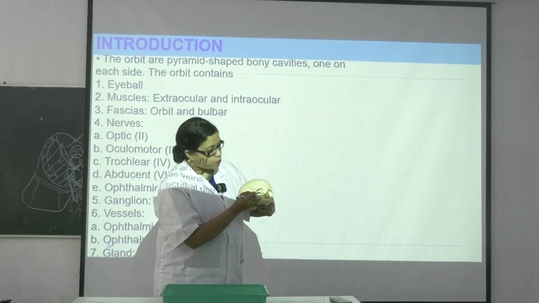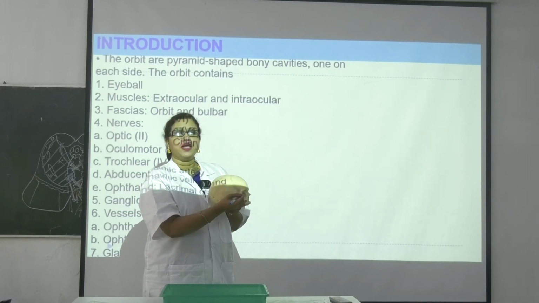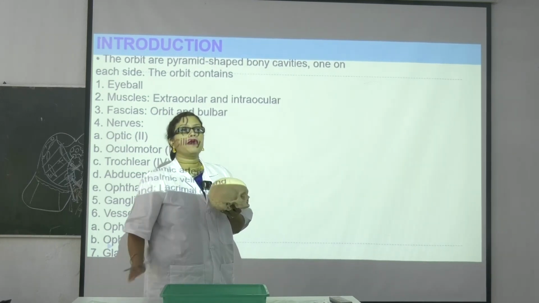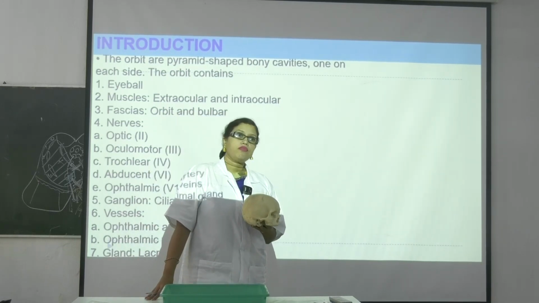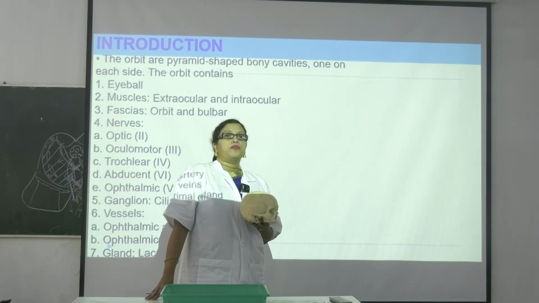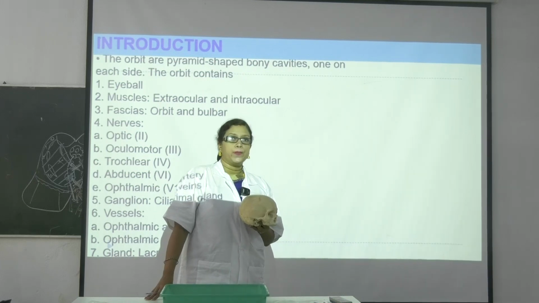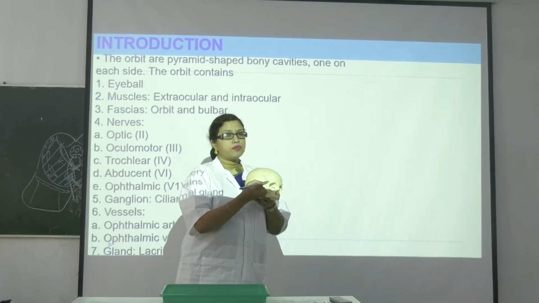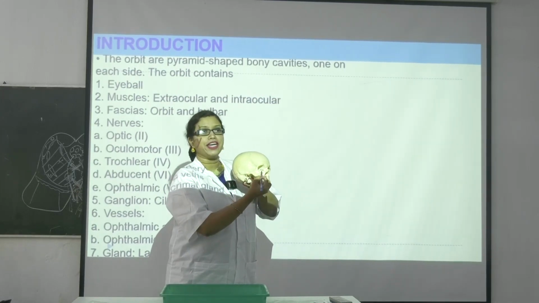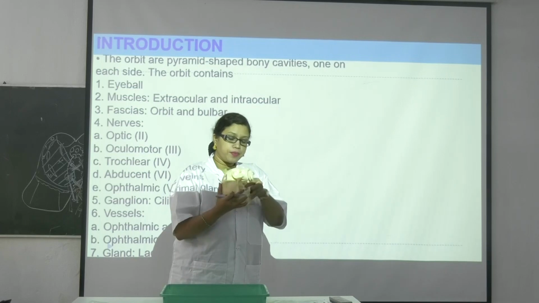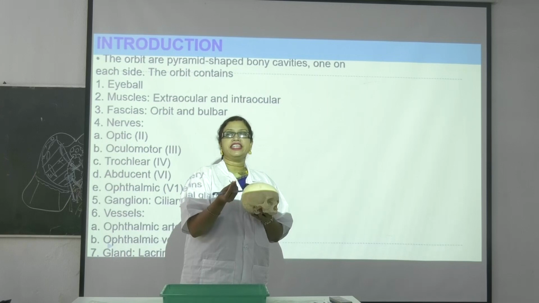Okay, so next bone, you could not find it out, it is already broken. Why? This is very much important. The next bone you will get, write it down, is the orbital plate of ethmoid, and it is also known as lamina papyracea, because this bone is like paper thin. You could not find, it is already broken. Let me check this side also, it is broken. Could you imagine how thin it is?